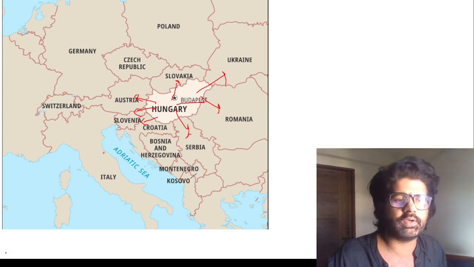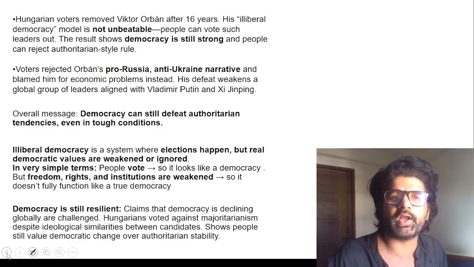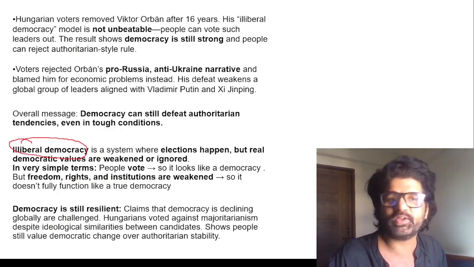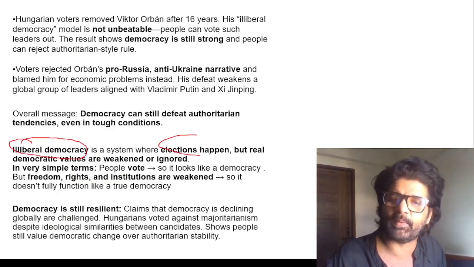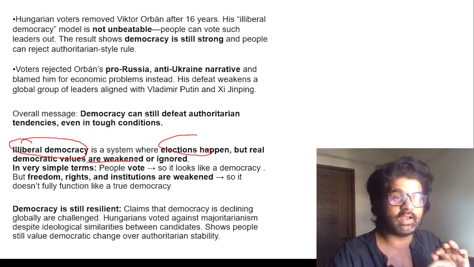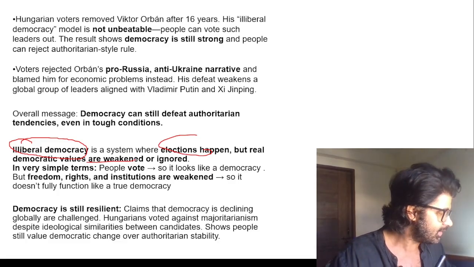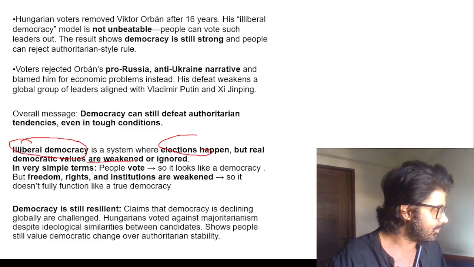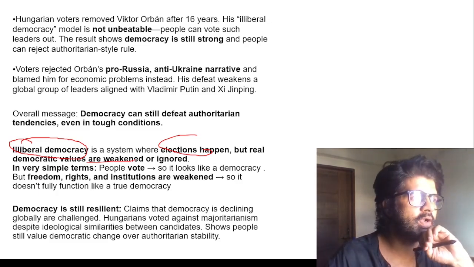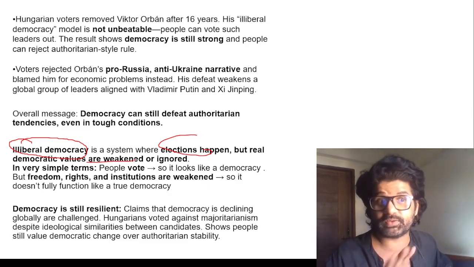And this leader was very pro-Russia, pro-China, and illiberal democracy was practiced in Hungary. So what is illiberal democracy? Where elections will happen, but real democratic values are weakened. Maybe some names are getting deleted. Maybe you feel like the election commission is compromised. They don't say anything to their supreme leader if he goes and does Mann Ki Baat, means speaks to the nation, and violates the model code of conduct by targeting opposition leaders again. No, I'm not naming any other country.